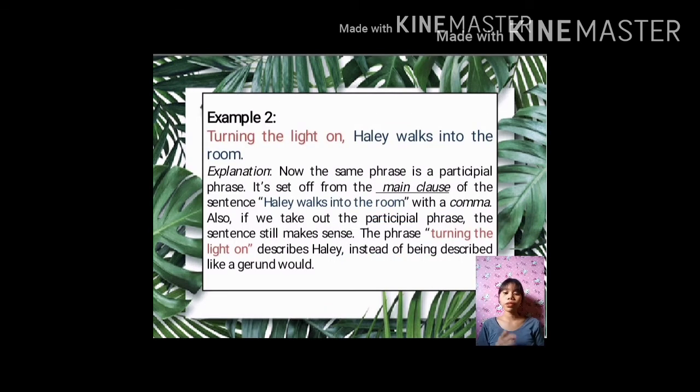Example 2. Turning the light on, Haley walks into the room. Explanation. We can clearly see that the same phrase is a participial phrase. It is set apart from the main clause of the sentence, Haley walks into the room, with a comma. Also, if we take out the participial phrase, the sentence still makes sense. The phrase turning the light on describes Haley instead of being described like a gerund would.